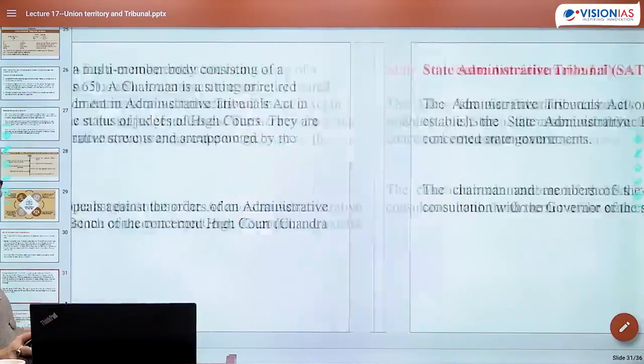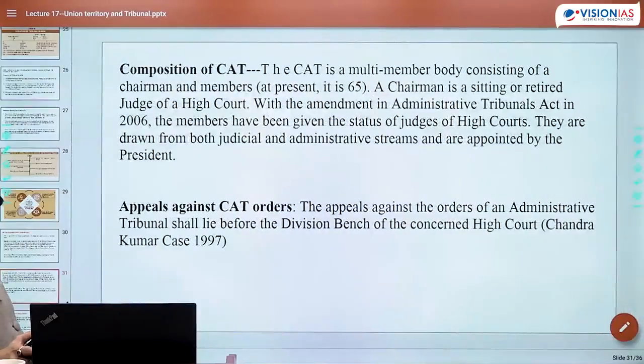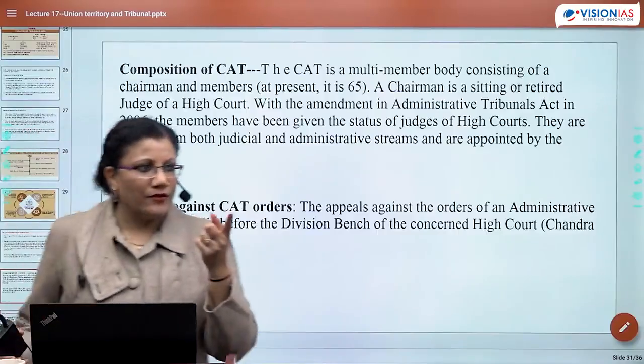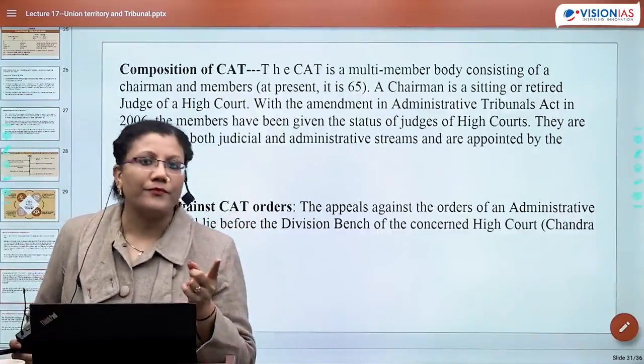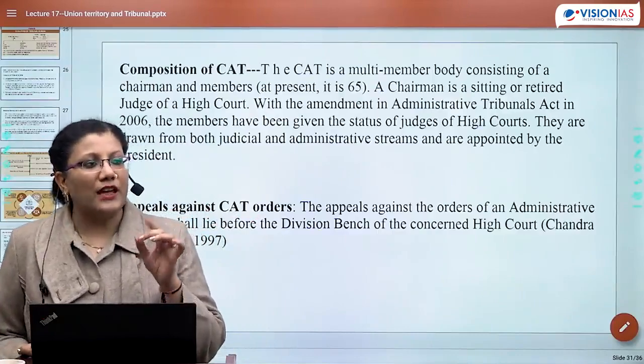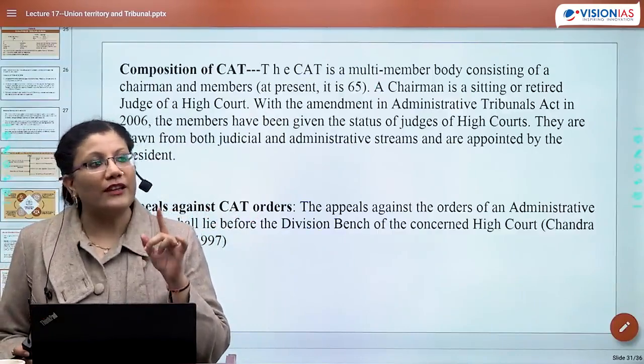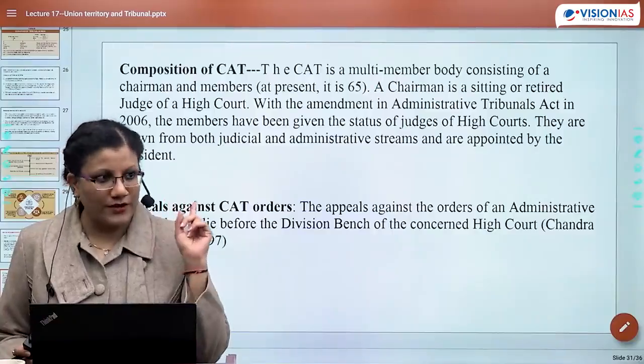Why? Why can't a single bench, in the sense? So, okay. So Bharadwaj is asking why division bench, why not single bench? So the point is that now we don't have any other option beyond this.